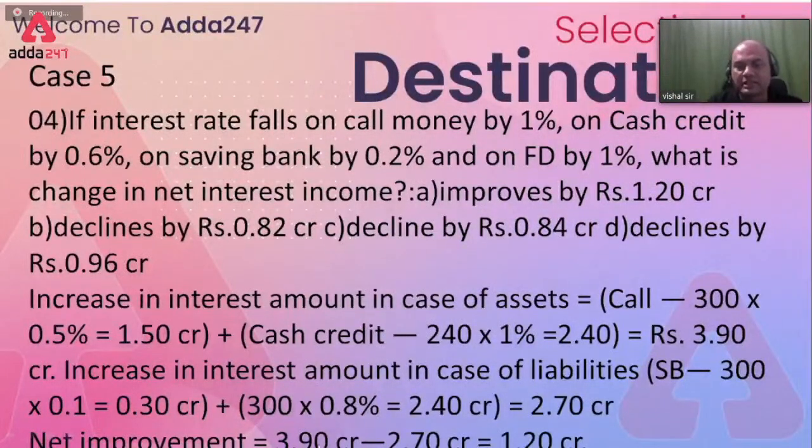C is the answer. That's why I deliberately know that many of you just copy this, and that's why I have not given the correct answer over here. You need to understand, you need to listen to this video carefully. So the income will decline by 0.84 crores. Why? Because I am receiving 4.44 crores less and I am paying 3.60 crores less. So my net income will decrease by the difference, that is 0.84 crores.